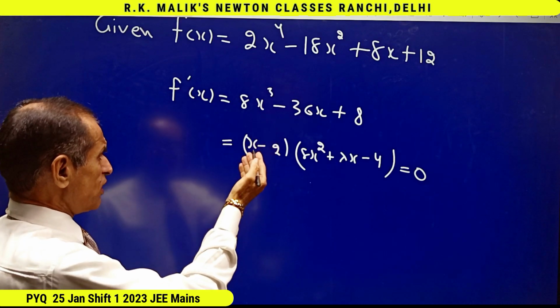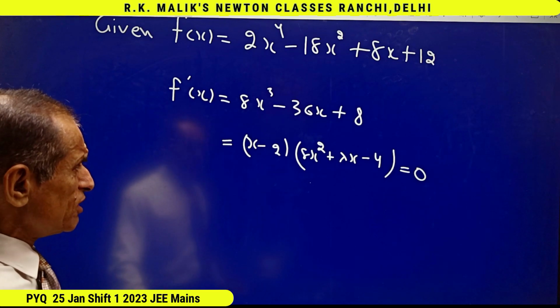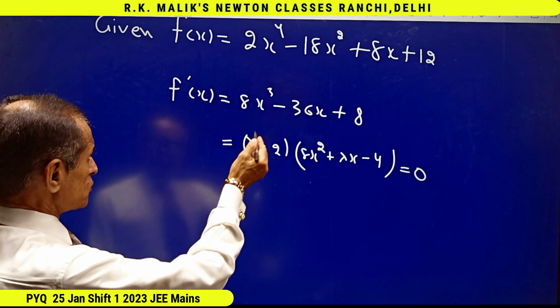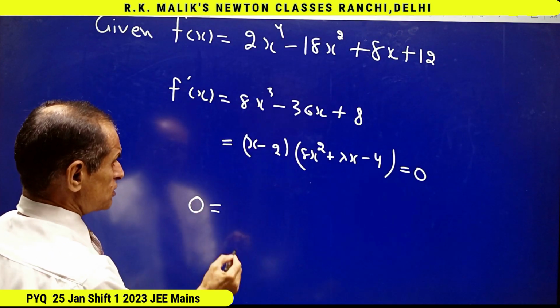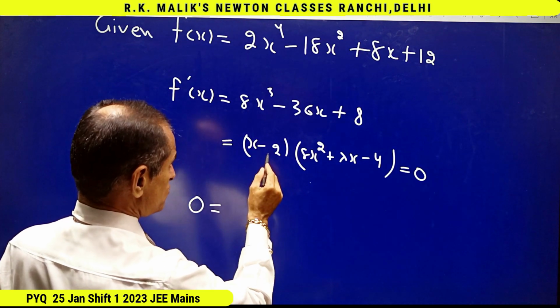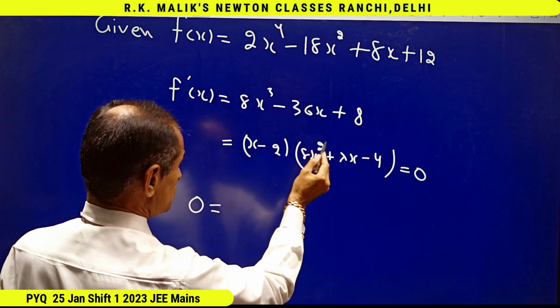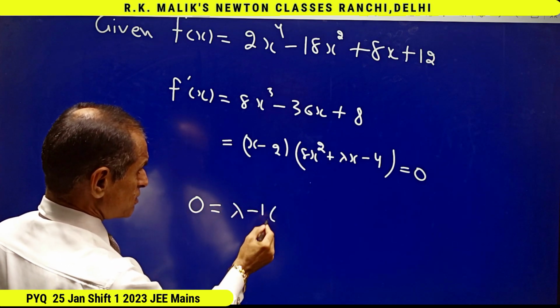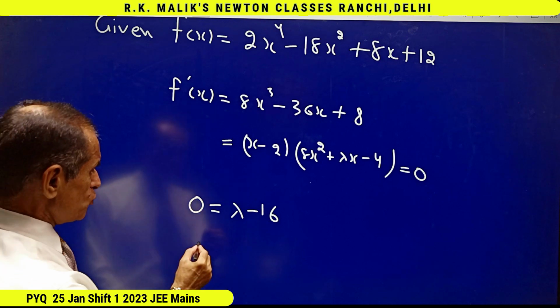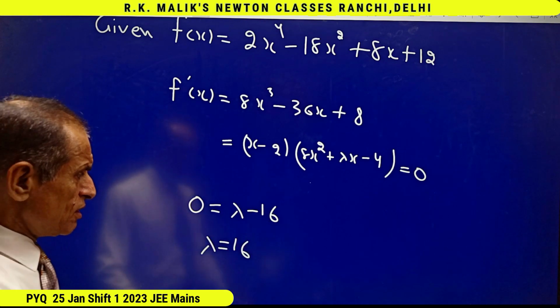Compare the coefficient of x square. Comparing the coefficient of x square is slightly better, because on the left hand side the coefficient of x square is 0. This will be equal to, x square will come when this is multiplied by this or when this is multiplied by this. That is lambda minus 16. That is, the value of lambda becomes 16.